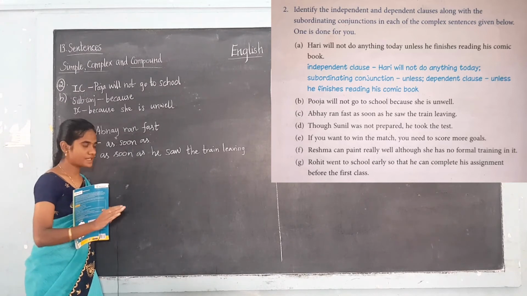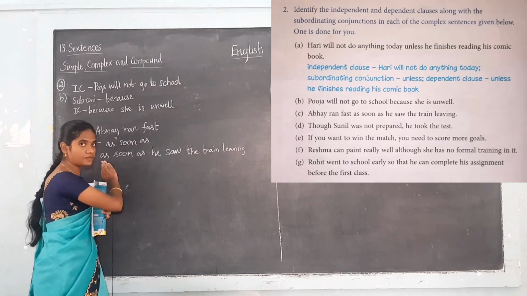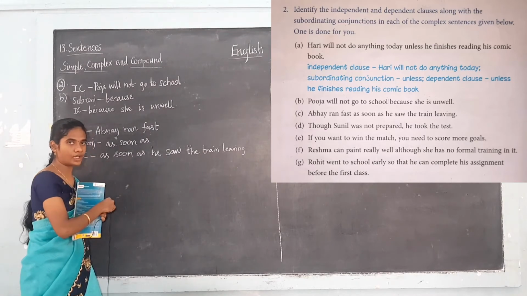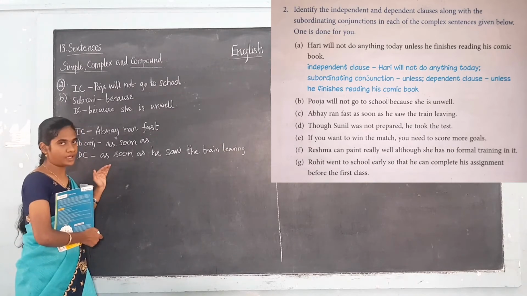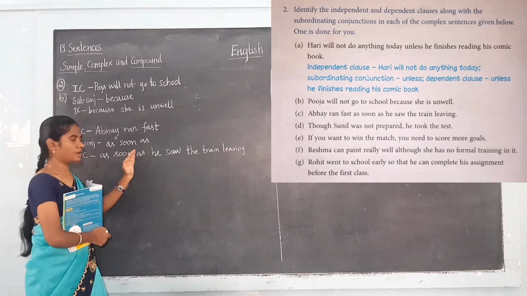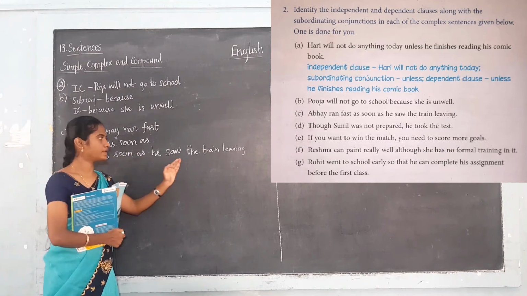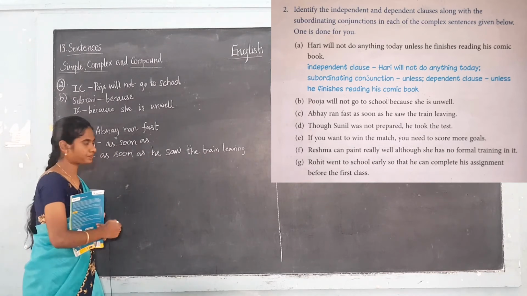So don't make the mistake. While you are writing the dependent clause, you have to write it with the subordinating conjunction. Usually the dependent clause starts with the subordinating conjunction. Okay, as soon as he saw the train leaving is the dependent clause.